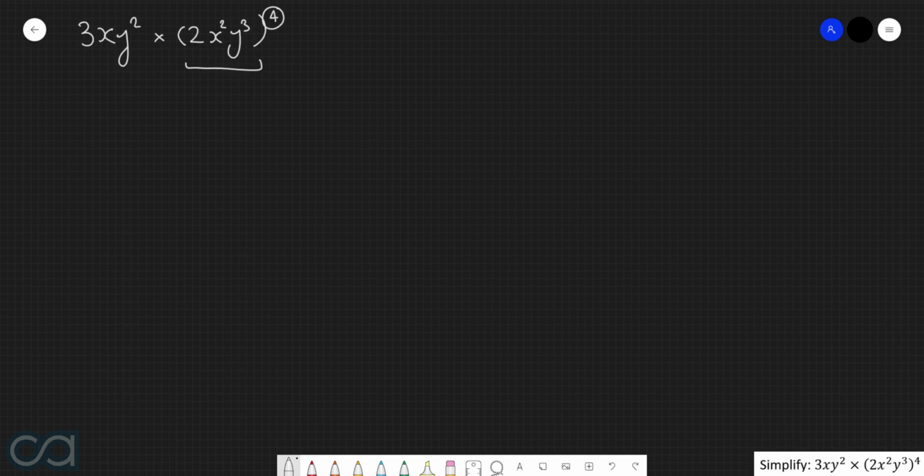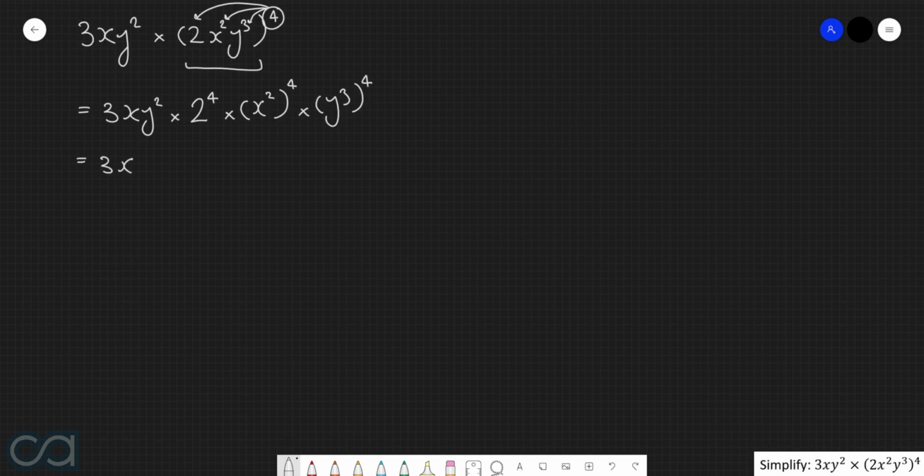So in other words, we're going to apply this power of 4 to the 2, to the x squared, and to the y cubed. So what we now have is 3xy squared multiplied by 2 to the power of 4, and then x squared to the power of 4, and then y cubed to the power of 4. The 3xy squared can just stay as it is for now. 2 to the power of 4 is 16.